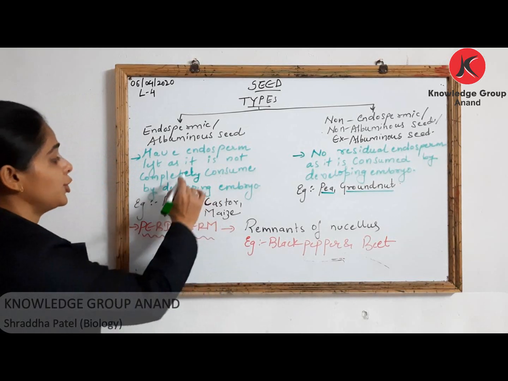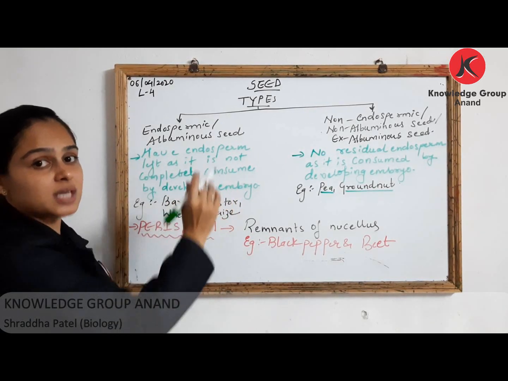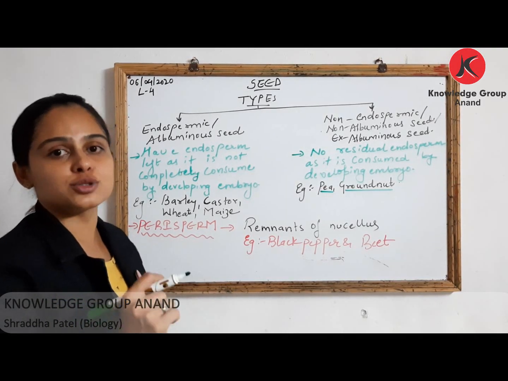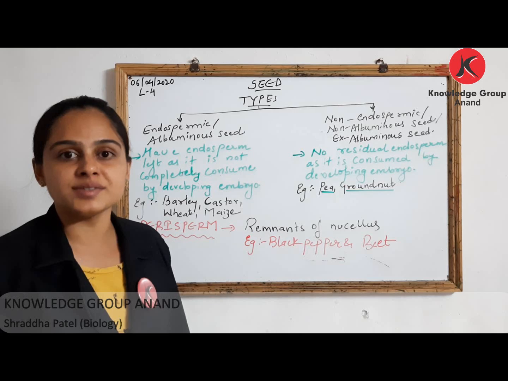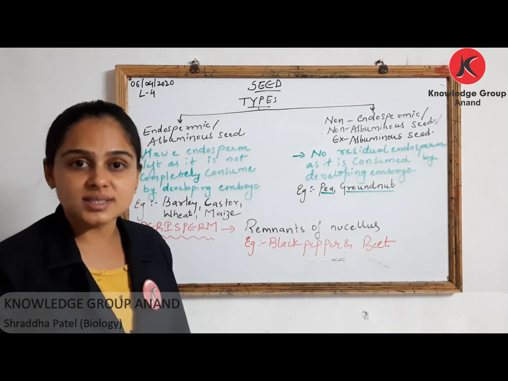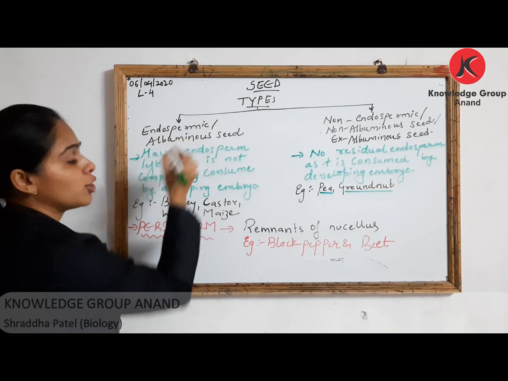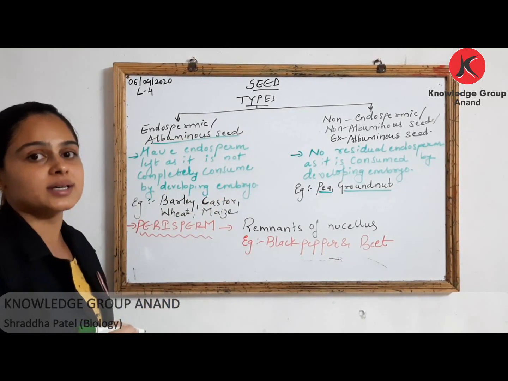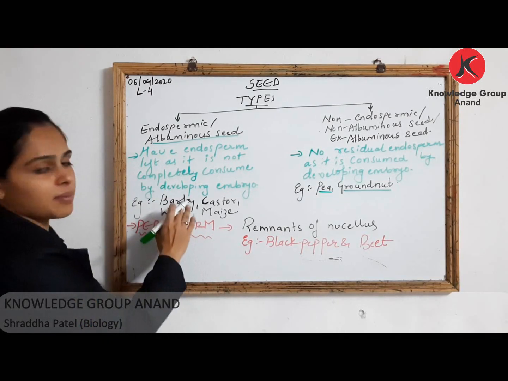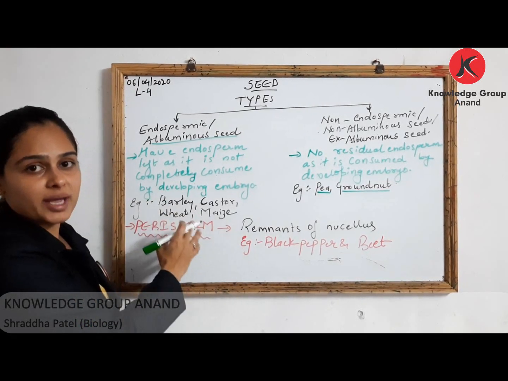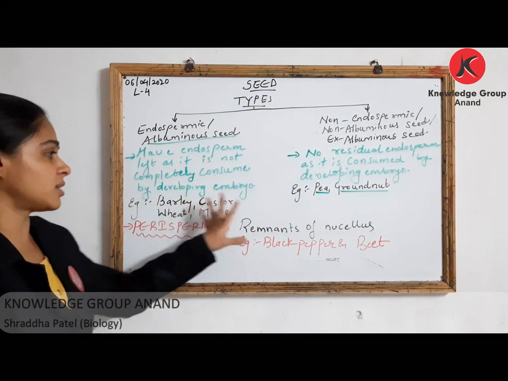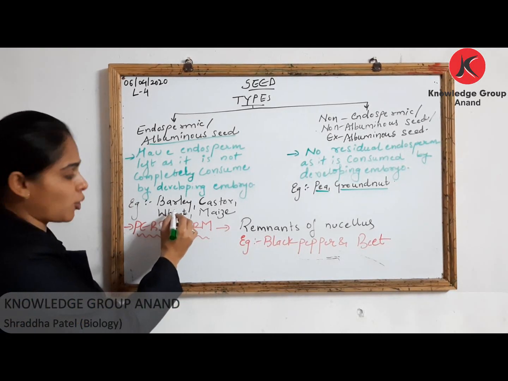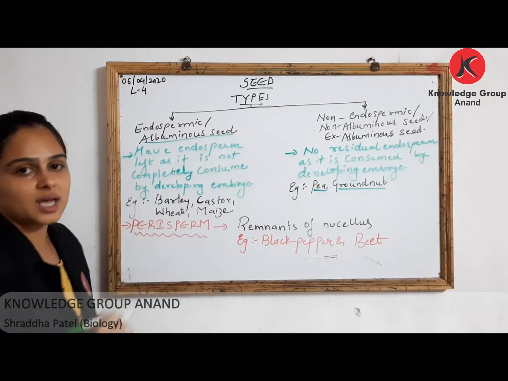If during embryo development some portion of endosperm is left, in the sense endosperm is not completely utilized by developing embryo, such seeds are called as endospermic seeds, or they are also called as your albuminous seed, right? Example for the same are your wheat, castor, barley, maize and many more, but this example you need to memorize. Once again, कौन से example बोले मैंने यहाँ पे आपको? Barley, castor, wheat and maize.